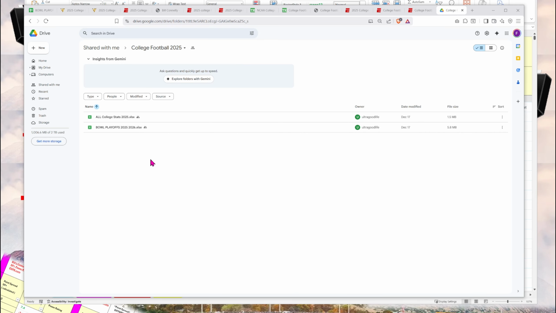The All College Stats spreadsheet has all the statistics, trends, and key metrics for all 136 FBS, Division I college football teams. The bowl playoffs spreadsheet extracts that information and organizes it by games.